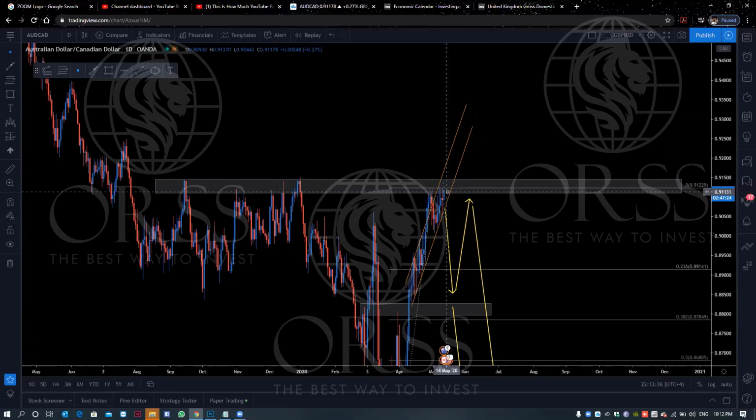If they break this level, we are buying. So the last price is 0.915. But they must break out, not just touch. If they break, for example, a candle closes here, a candle closes in this area, so we will buy.